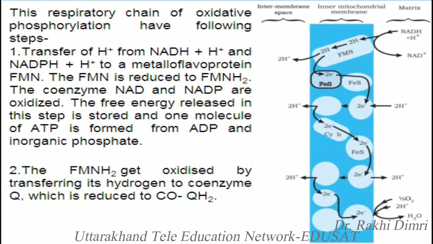The free energy released in this step is stored and one molecule of ATP is formed from ADP and inorganic phosphate. The FMNH2 gets oxidized by transferring its hydrogen ion to coenzyme Q, which is reduced to CoQH2.